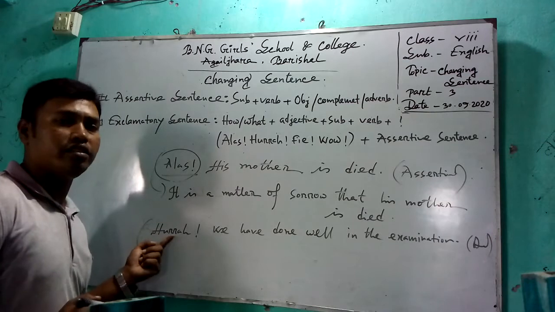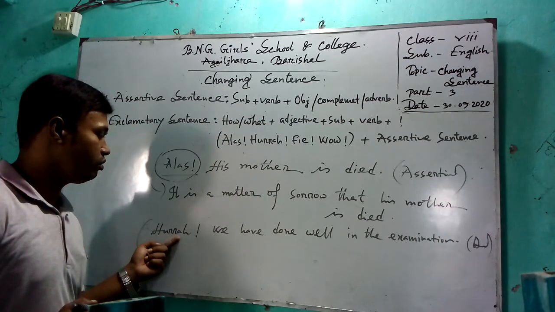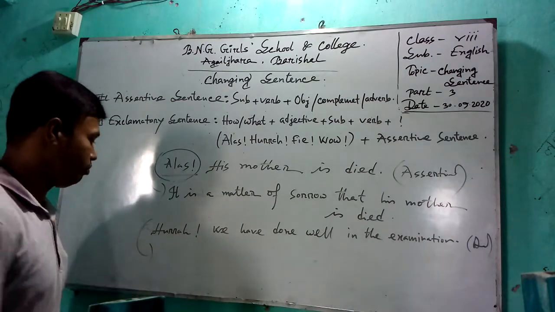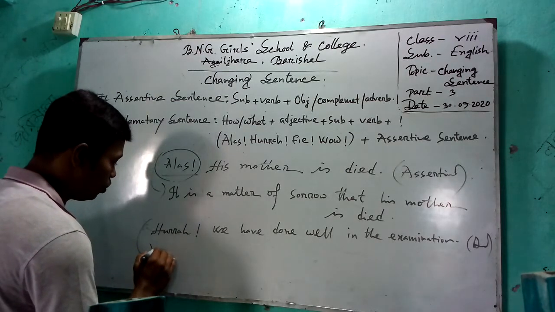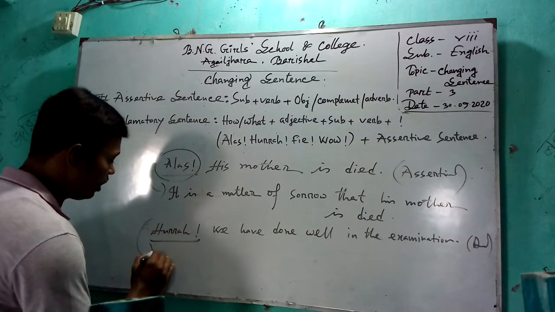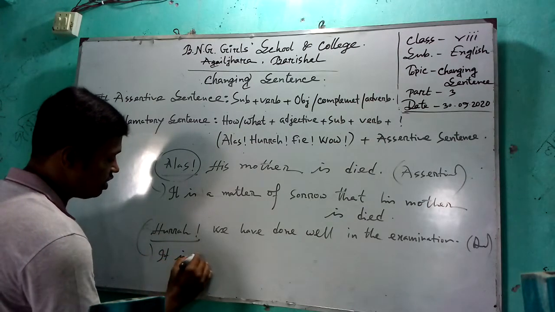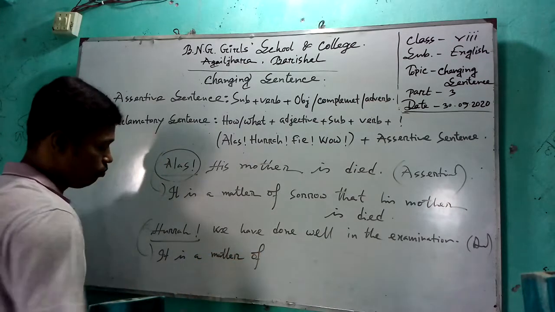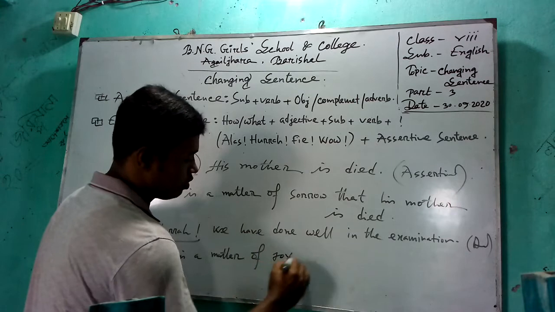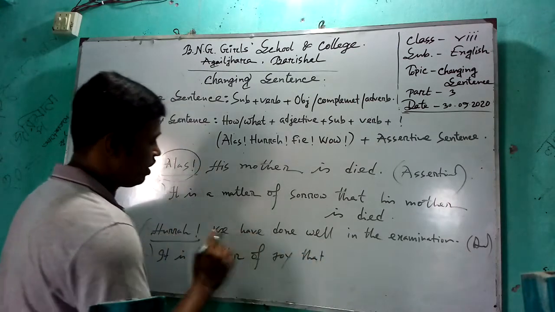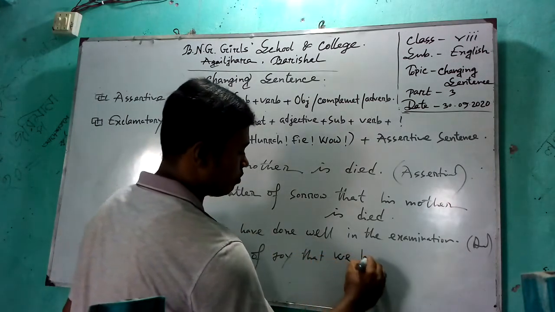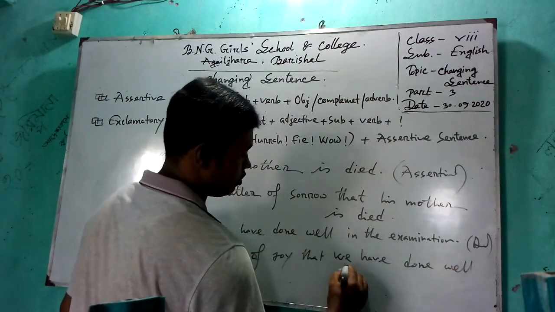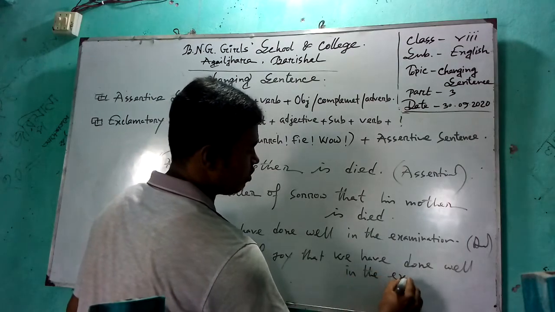This word refers to joy, since we have done well in the examination. As a result, instead of hooray, you have to use: it is a matter of joy that we have done well in the exam.